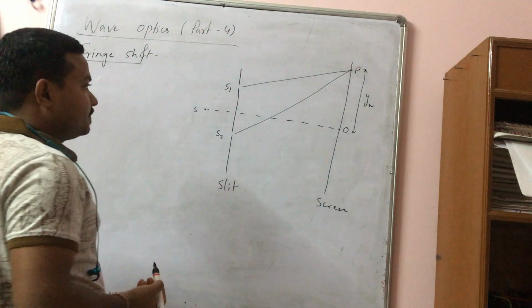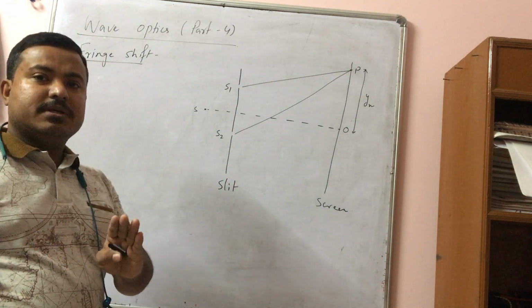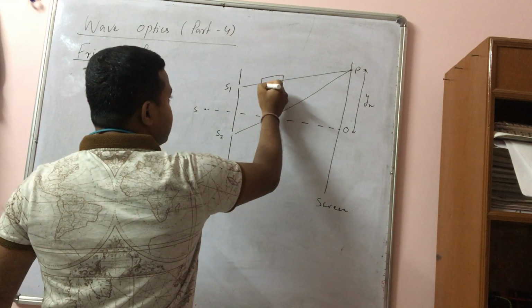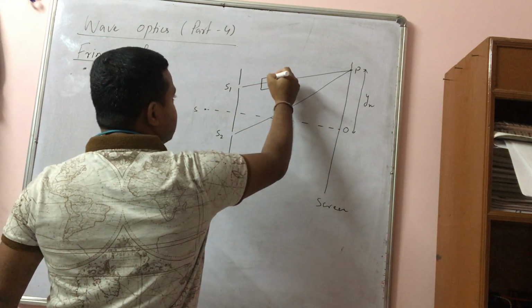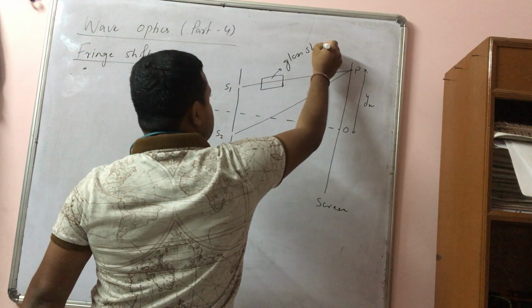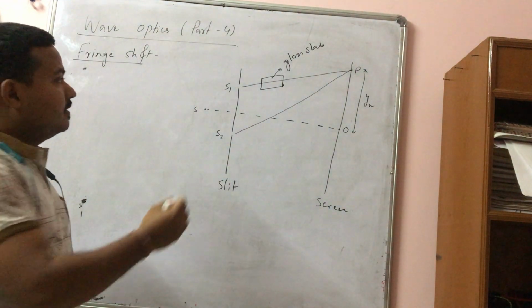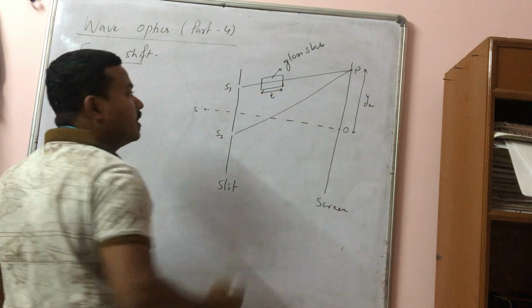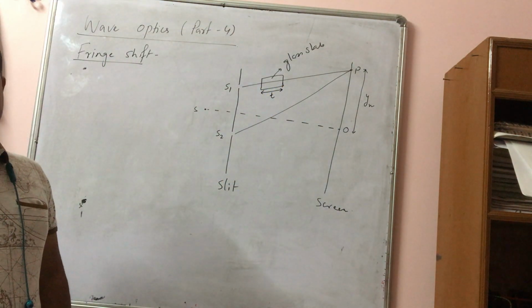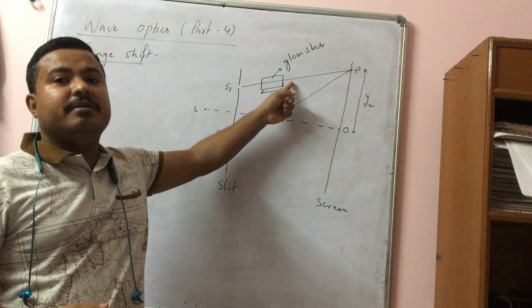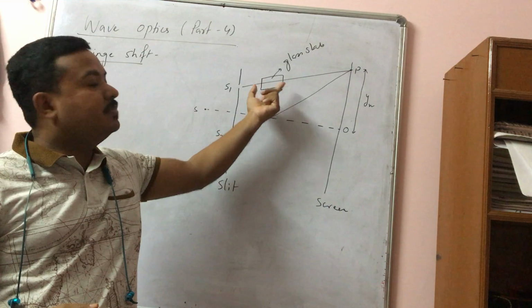Now here if I introduce a transparent sheet, say a glass slab, of thickness T in the path of any one of the interfering beams, then certainly there will be an extra path difference between these two because of this.